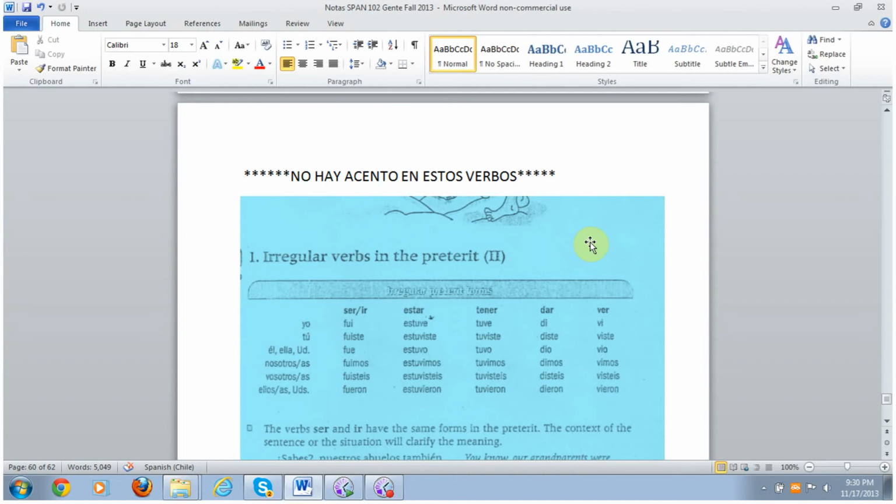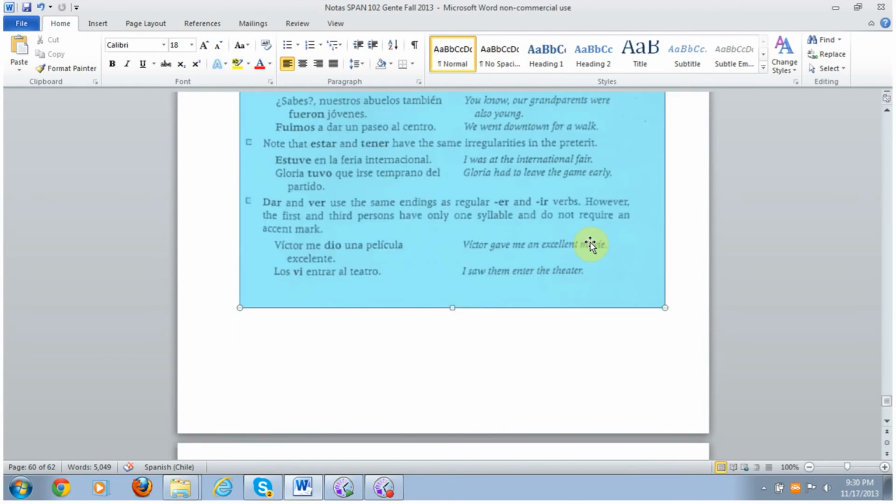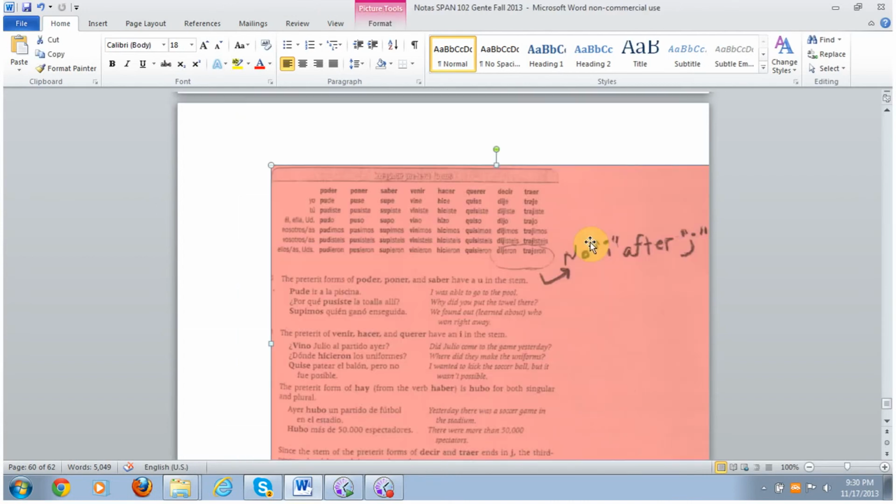So even though these are highly irregular preterites, they seem to have a pattern at times. Memorize these patterns together. Again, these documents that you're seeing are posted in Blackboard under course documents.